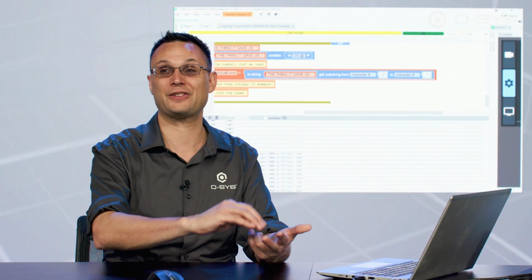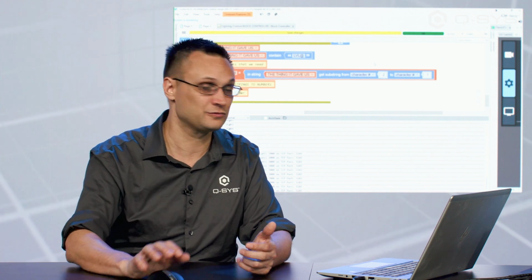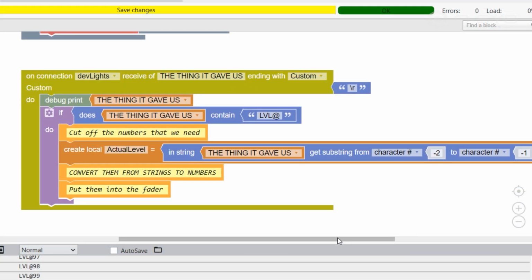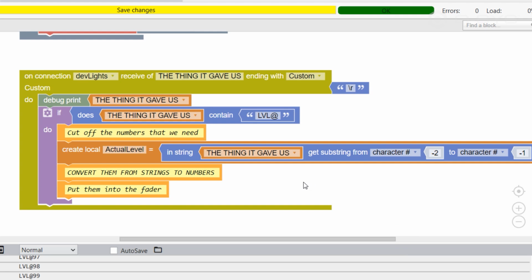It'll give you the 5th and the 6th character. That's all we're looking for. Choose your poison. So now we've got the thing. We've got the number, in this case, 99 or whatever it is. What do we have to do with it?